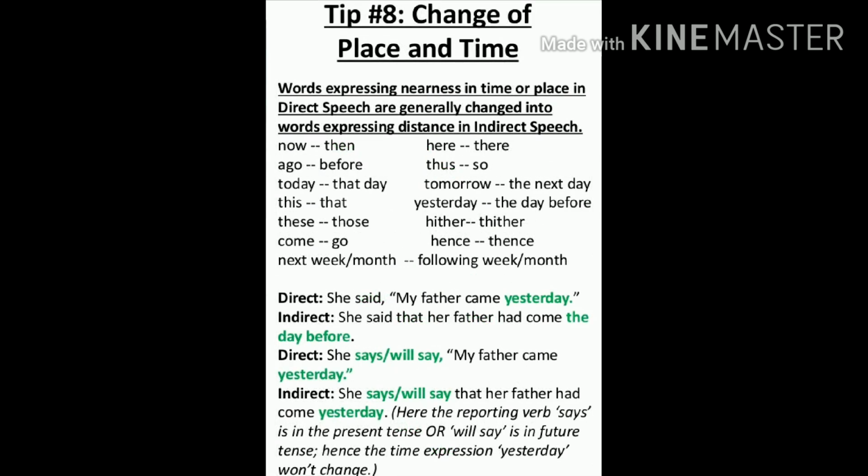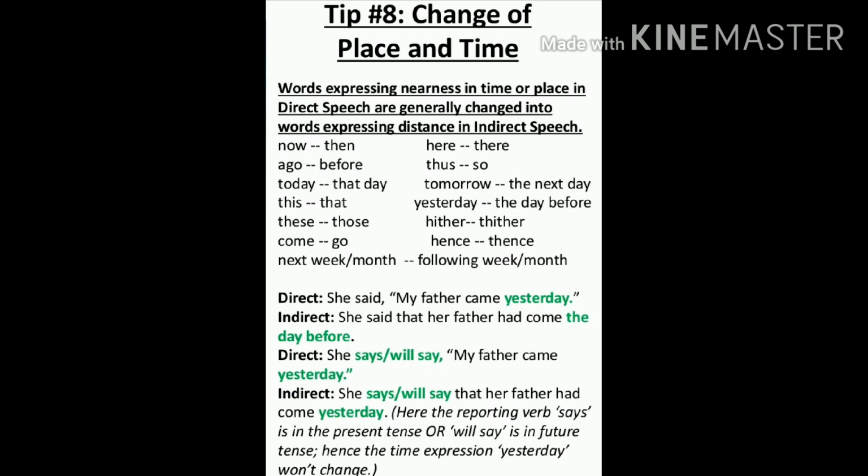Next tip, tip number 8. Change of place and time. A couple more tips are left. Please pay attention to them. They are all important. Now what happens in this case when we are changing place and time? Words expressing nearness in time or place are generally changed into words expressing distance. So there is a list of words on your screen over here. You need to learn them by heart as they are.